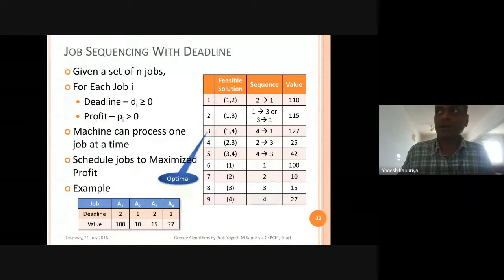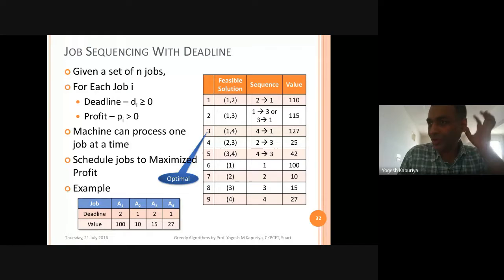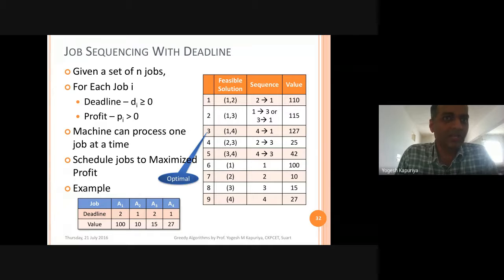Another version of activity selection only, which is with a new name, that is job sequencing with deadline. See, the context is same, domain is same, only the context has changed. Actually, the domain is same, but the context has changed now. In case of previous problem statement, we have activity selections, or we do have a set of activities, and each one was having some start time and some finish time. And our objective was to maximize the number of activity.